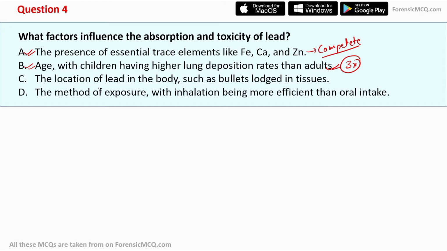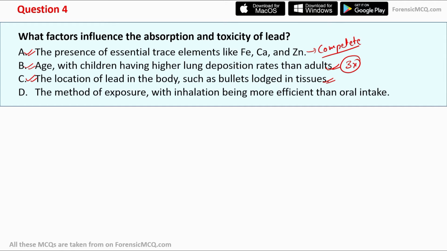Moving to the C part, that is the location of lead in the body, such as a bullet lodged in the tissue. And this is also correct because when the bullet is lodged in the body, if the bullet leaches out the lead into the bloodstream, then it can cause lead poisoning. So option C, the location of the lead inside the body, such as a bullet lodged in the tissue, is also correct.